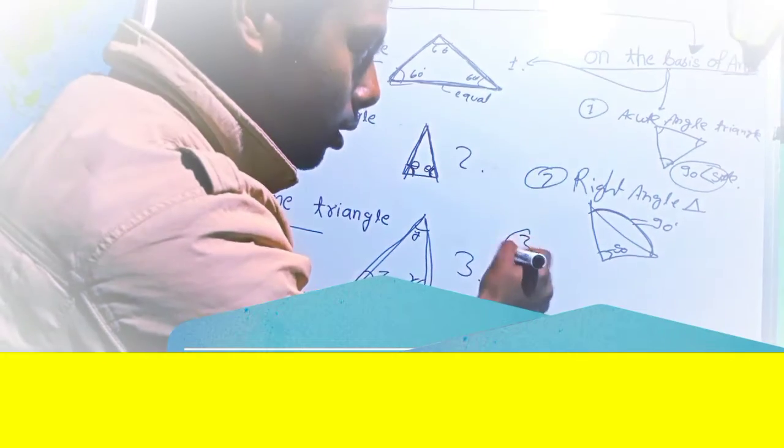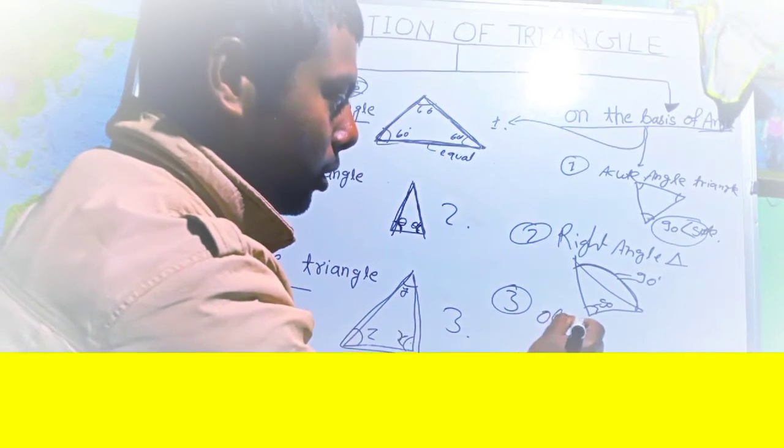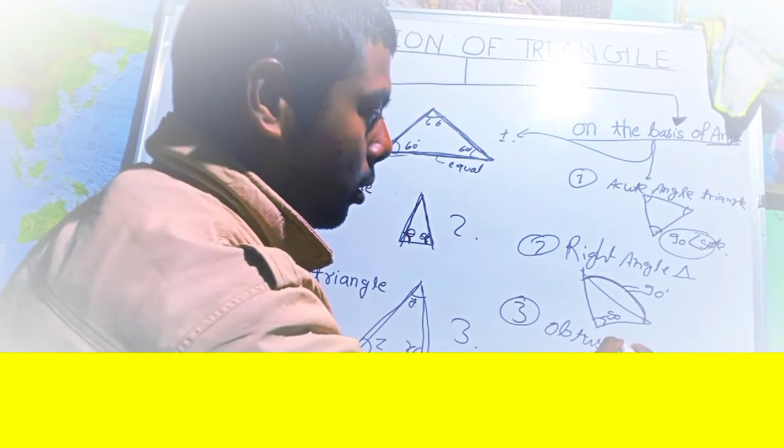Second, the right angle triangle. In a right angle triangle, one angle will be 90 degrees, and the sum of the other two angles will also be equal to 90 degrees. That is called a right angle triangle. And third is the obtuse angle triangle.